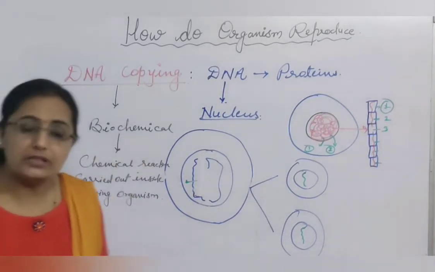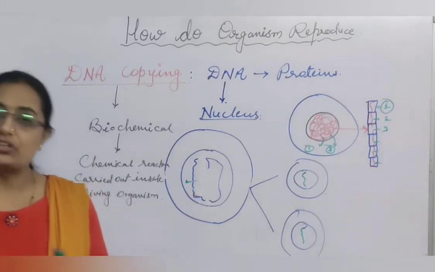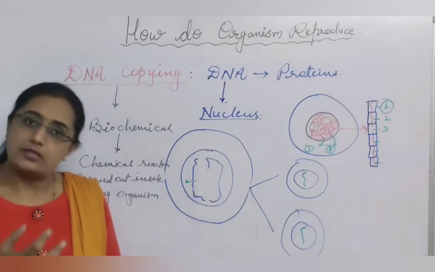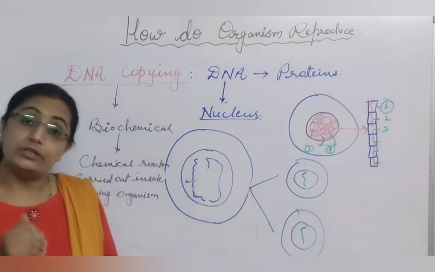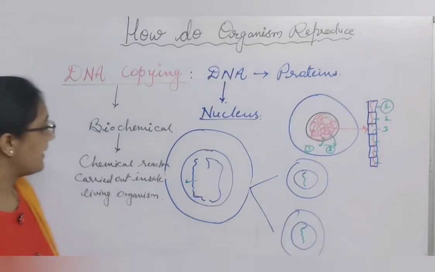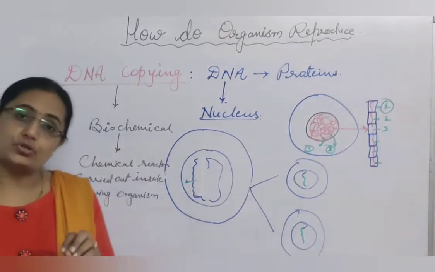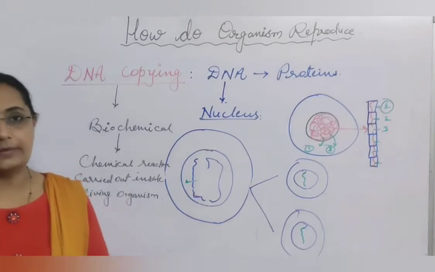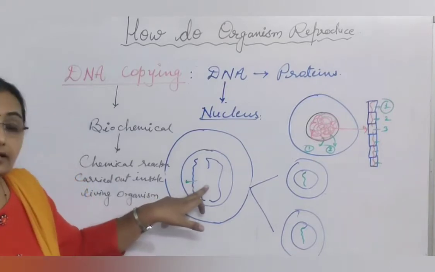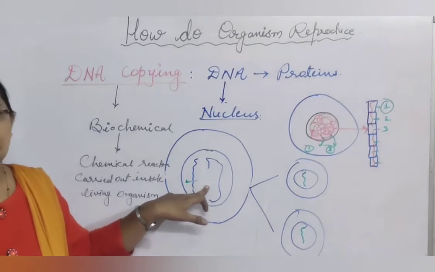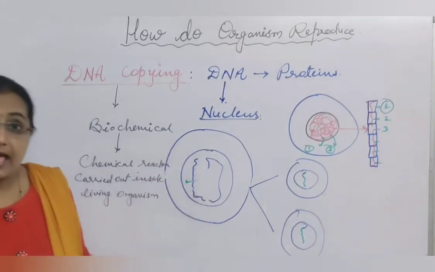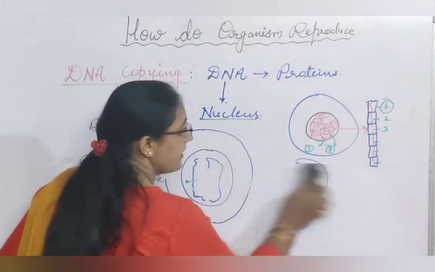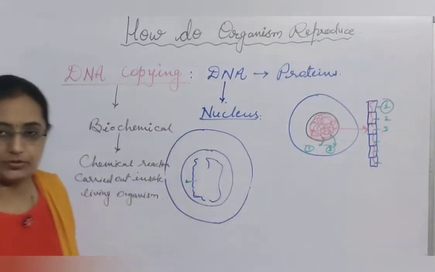So inside the body also, temperature gets changed. Sometimes the secretion of material, or enzymes or chemicals, is somewhat more or less in quantity. So it affects the chemical reaction. That's why a biochemical reaction shows errors here and there. And as a result of error in this chemical reaction, an error occurs in the process of DNA copying. And this error which occurs in the process of DNA copying, that error we call variation.